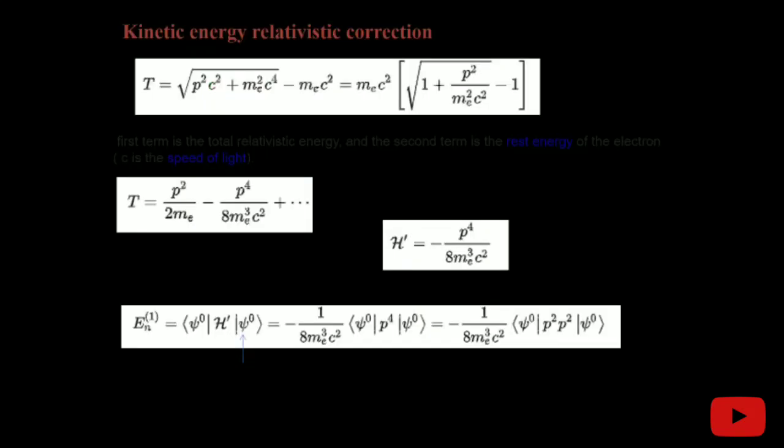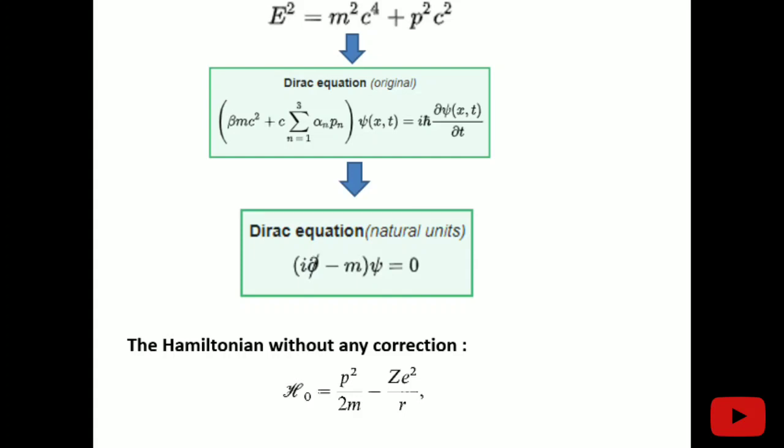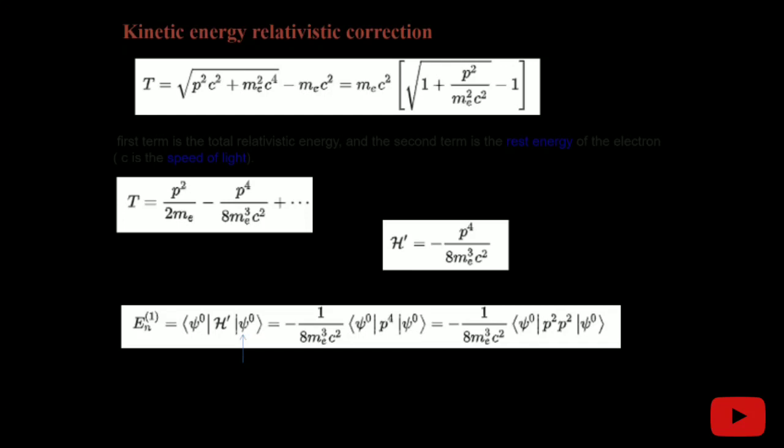So now the first correction is the kinetic energy relativistic correction. We can simply do the correction in the Dirac equation by substituting, because in the Dirac equation we have the momentum P. But when we put an atom in the presence of an electromagnetic field, in order to get the more precise structure, momentum gets changed from P vector to P vector minus QA by C. So after solving those mathematical expressions of the Dirac equation, we get three corrections: the kinetic energy relativistic correction, the spin orbit correction, and the Darwin term.